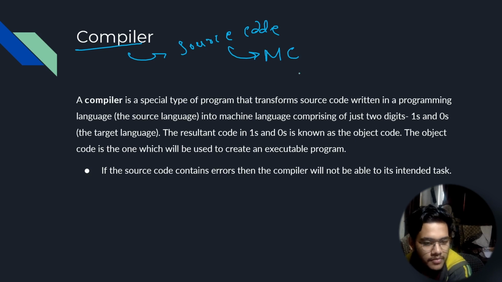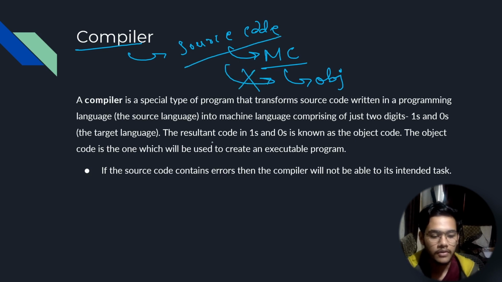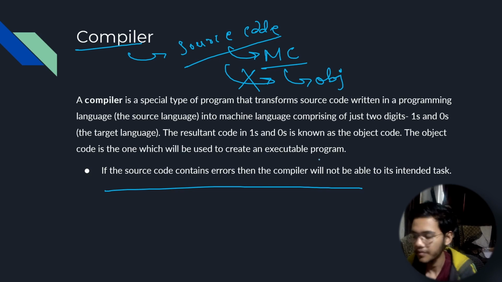And the file generated is called an object file, or the code is called object code. Okay, it's just terminology. And if the source code contains some errors, this object file will not be generated. This is what is written here.